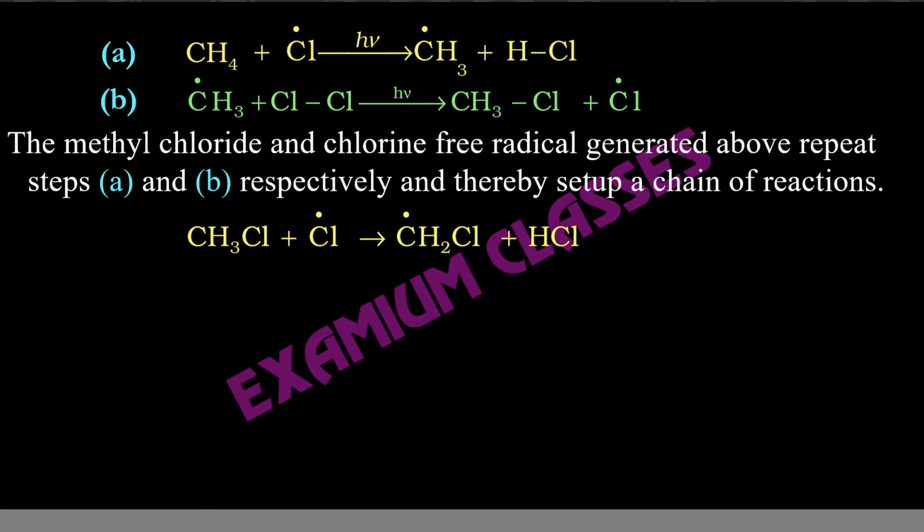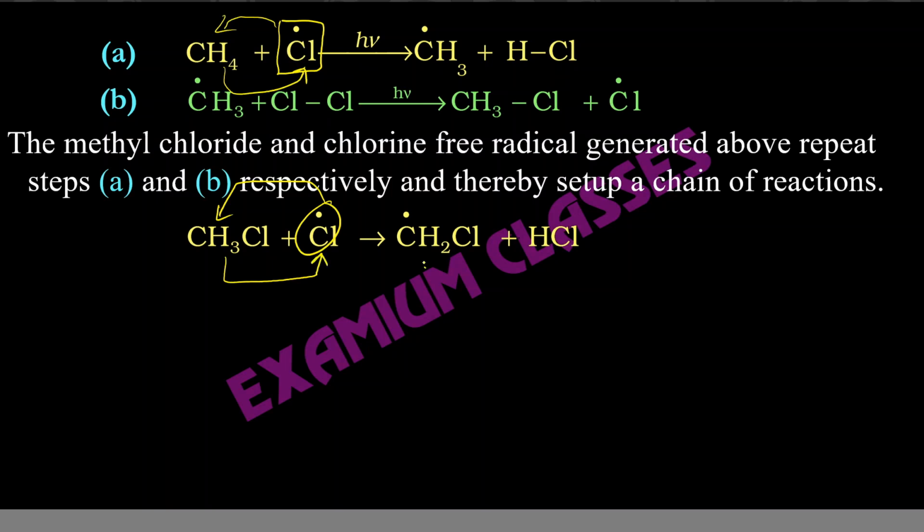This is in the first step also. If you note here, free radical got transferred here, hydrogen came here. So in alternate steps it will happen. After skipping one, free radical gets transferred here and hydrogen comes here.